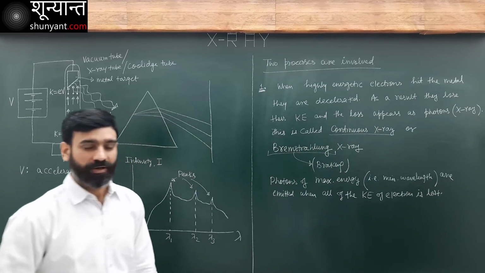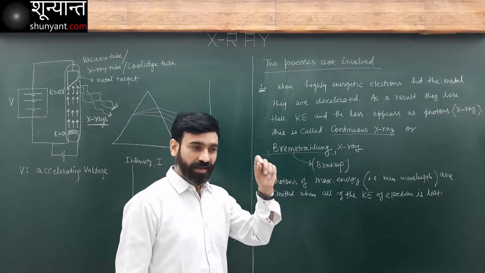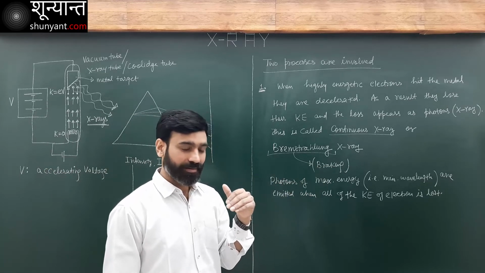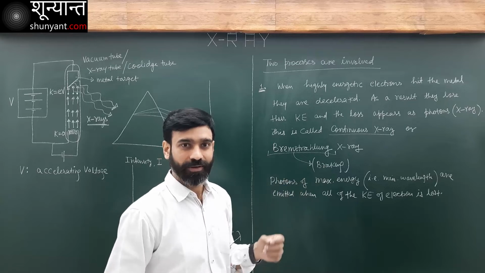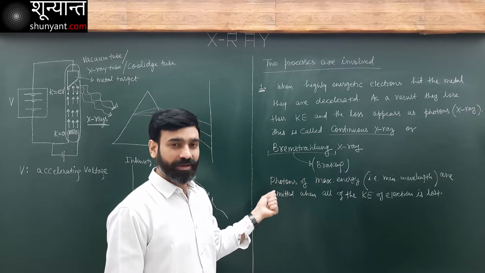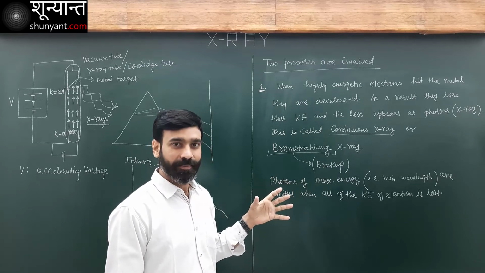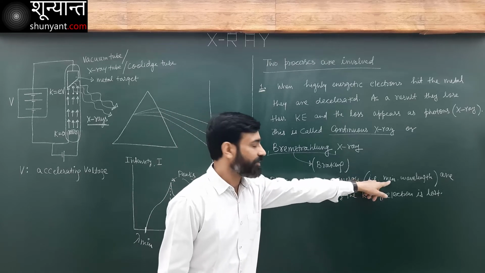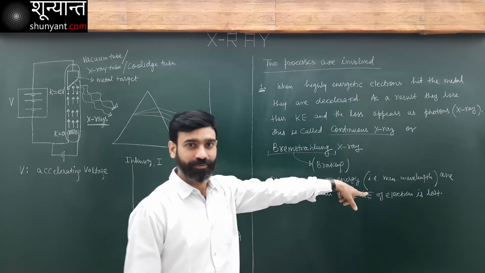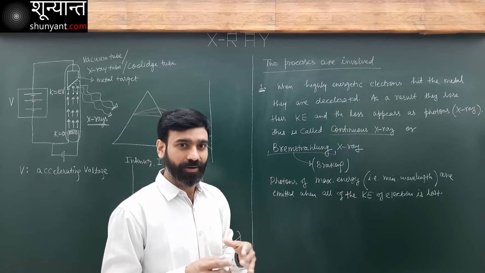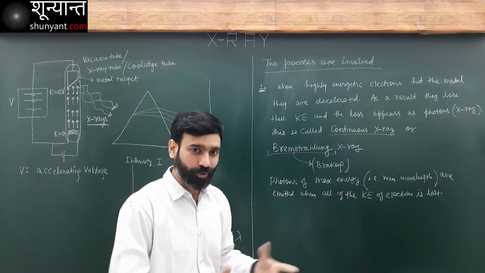What does it mean? The electrons are losing kinetic energy, and that loss appears as a photon. In which case I am going to get photons of maximum energy. Maximum energy corresponds to minimum wavelength. So when all of the energy of the electron is converted into a photon.